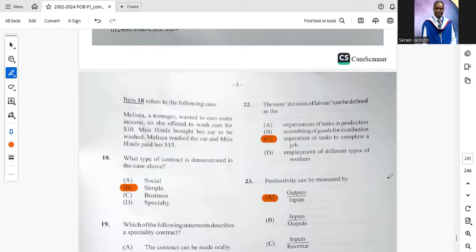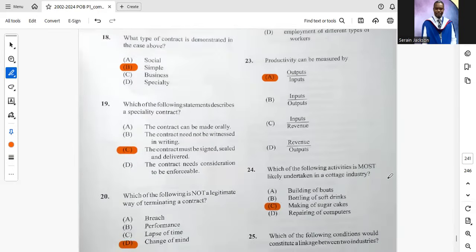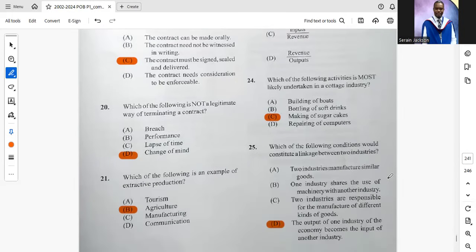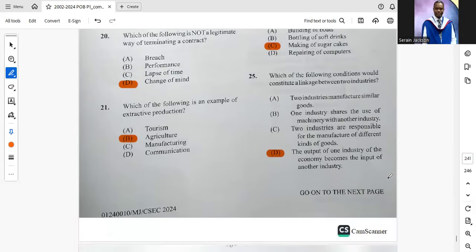It's also called specialization. 23. Productivity can be measured by, we told you this question, A, output divided by input. 24. Which of the following activities is most likely undertaken in a cottage industry? Making of sugar cakes. C is the correct answer there. 25. Which of the following conditions would constitute a linkage between two industries? D is the correct answer. The output of one industry becoming the input of another industry.